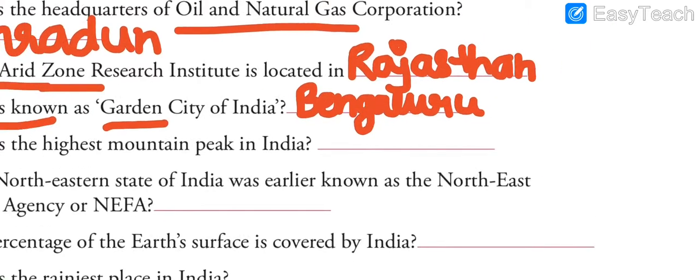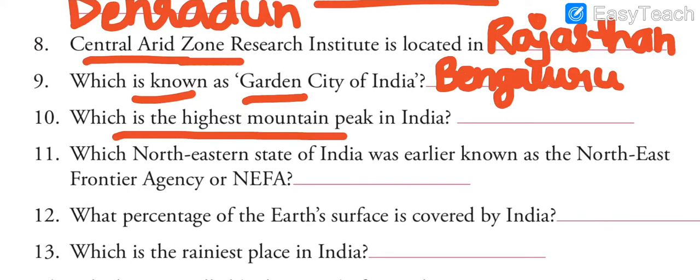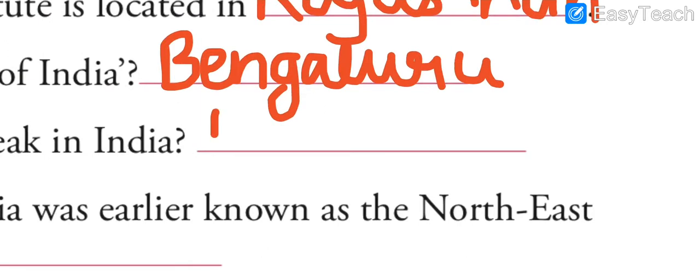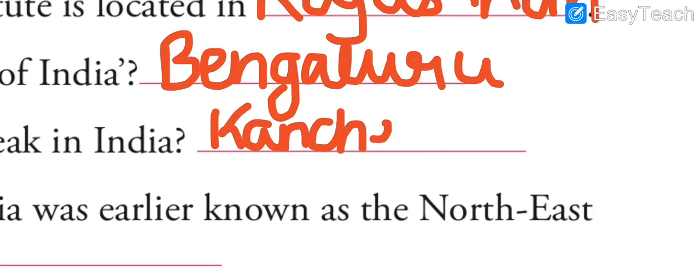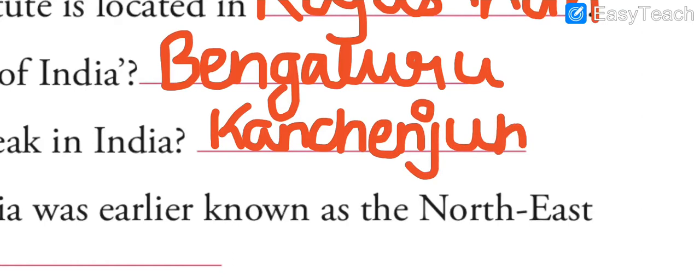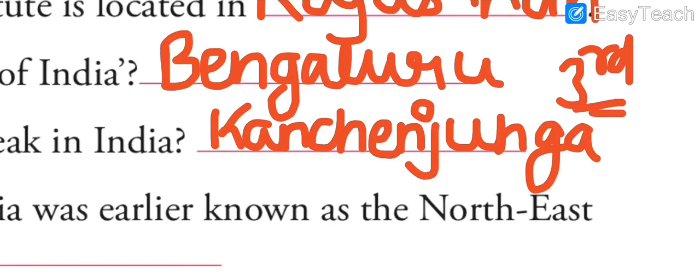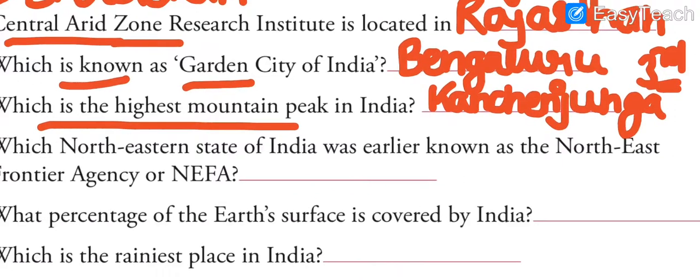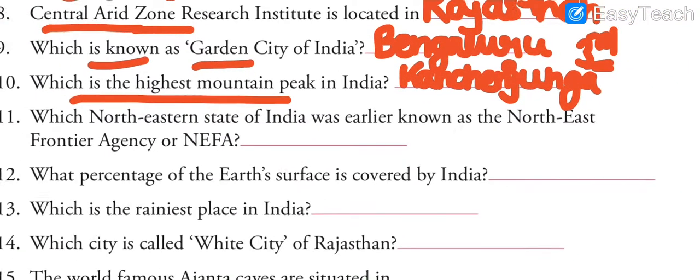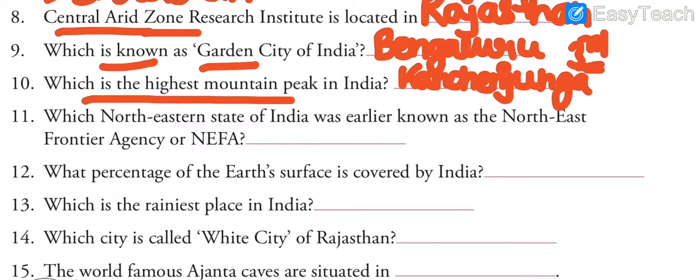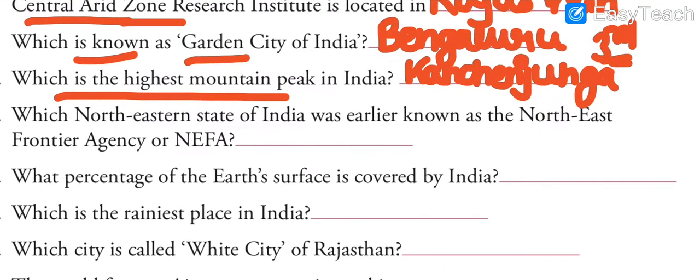Okay. Now, the next question is, which is the highest mountain peak in India? I just told you in the previous chapter, I just made you revise it today. It's Kanchenjunga. Kanchenjunga is the highest peak in India. If I talk about the world, it is the third highest peak, and it shares the border with Nepal and Sikkim. So always try to connect all these things, and it will really help you to learn better if you follow these small steps. Whenever you are reading, just read with concentration and always try to connect the things. It will help it stay in your mind for a longer time.